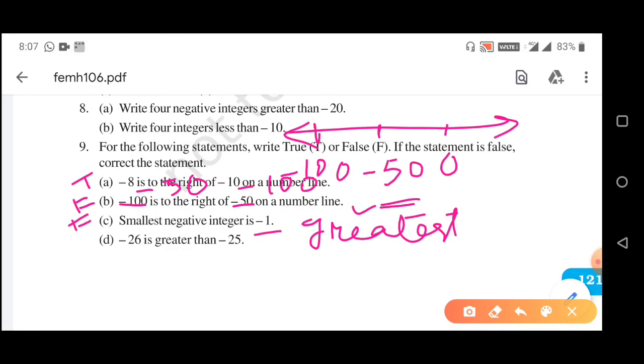Question number D: -26 is greater than -25. Now suppose we don't have the negative sign, then the line is correct: 26 is greater than 25. But whenever the minus sign is given for both numbers, then the line is not correct, false. -26 is smaller than -25. So this is the solution of question number 9.